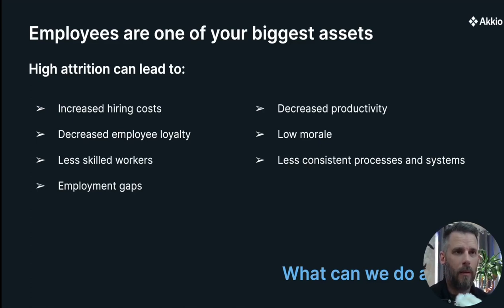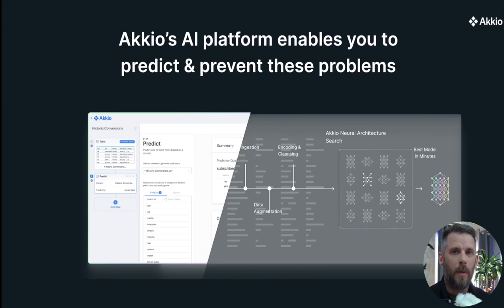So what can Akkio do about that? Well, we take the data that you already have, we train a model, and then we use that to predict, in this case, which employees that you have in your system might decide to leave the company and why. So we see the ones that are, in this case, let's say, at risk of leaving the company. We'll show you how we'll do that. Now, everybody that's watching this can accomplish this, I assure you. If you have the data and you know the outcome that you're looking for, have an idea of it, you can use Akkio to accomplish this.